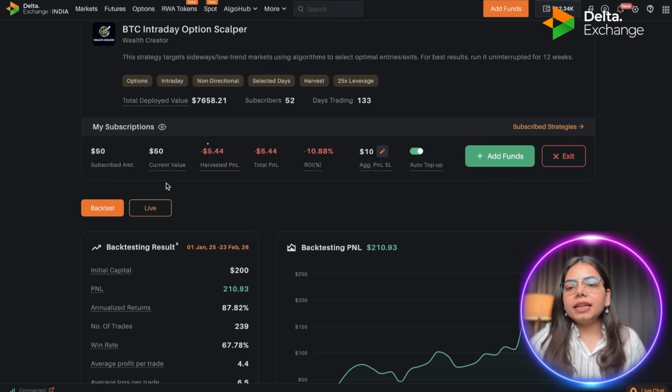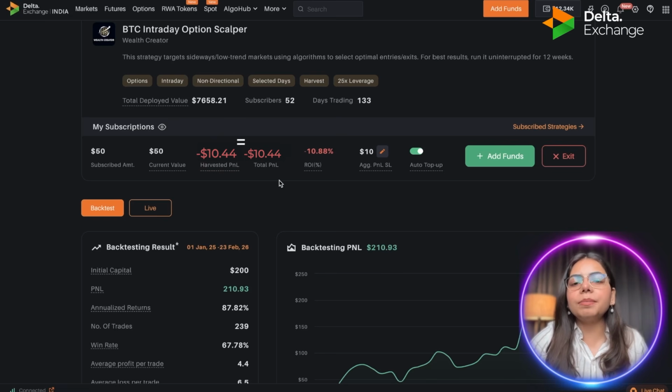That means if there is any reduction in the current value, it will fetch the amount from the wallet, and you will see a reflection in the harvested PNL and equivalent to your total PNL. If the current value fetched, let's suppose, $5 more, then you will see approximately $10 here and the total PNL will also be minus $10.